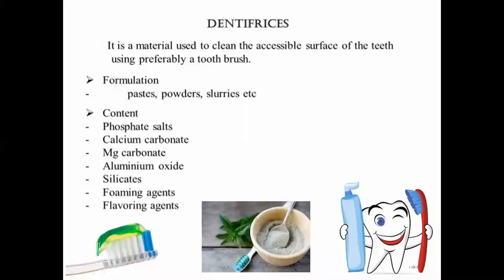It is a very fine powder used in dentifrices, which provides good flow property to either the toothpaste or the tooth powder. As well as that, it is odorless and tasteless.